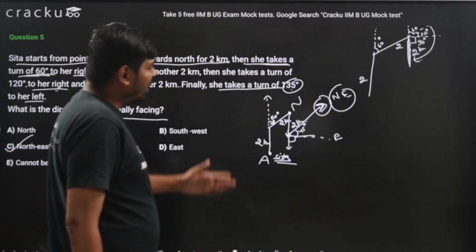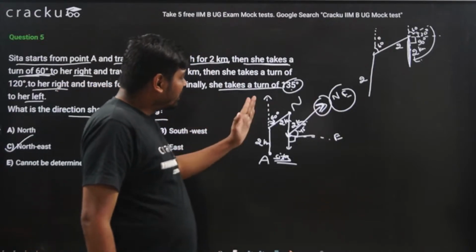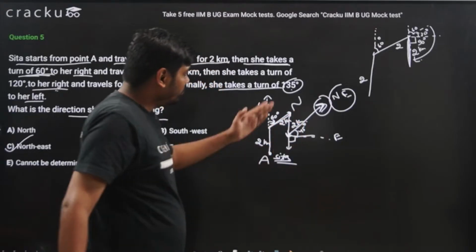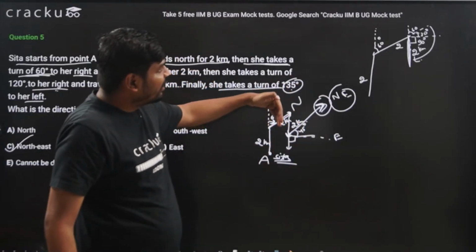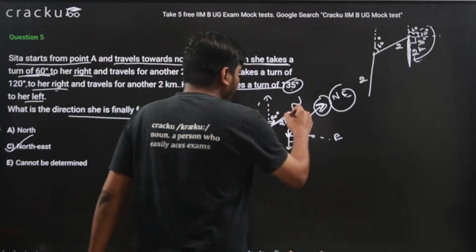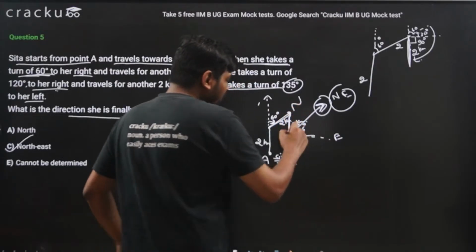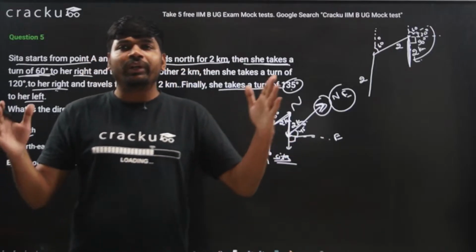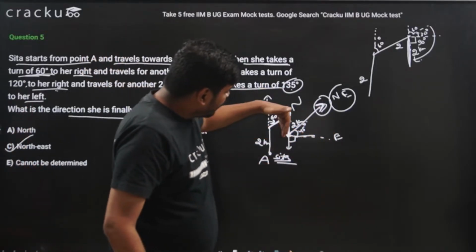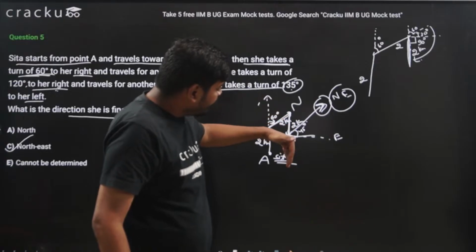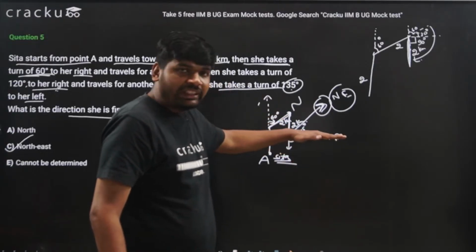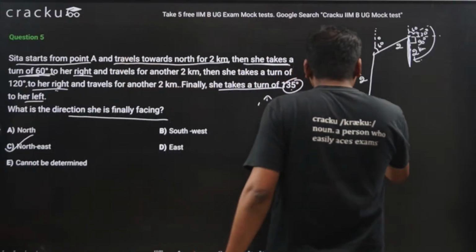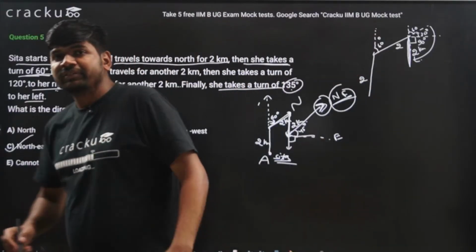What I did? I first identified what is the 60 degree from here. This is the direction. Then she takes 135 degrees from here. So 135 means she will again face the south direction. Then again she takes 135 degrees to her left. So 135 degrees from the south direction will be 90 degrees towards the east and 45 degrees for northeast. So the correct answer is northeast. Option C is the correct answer.